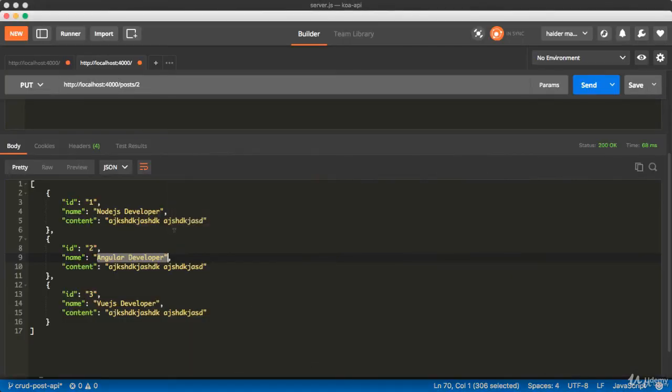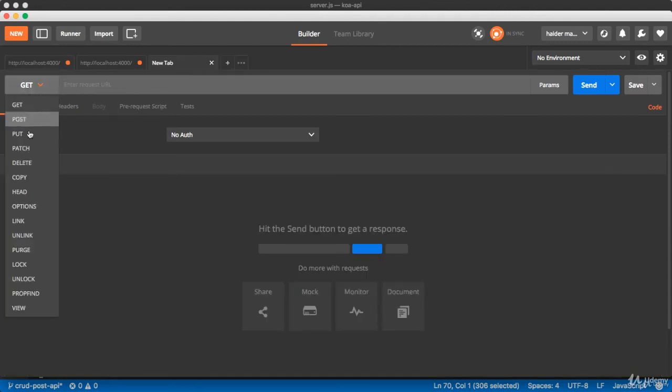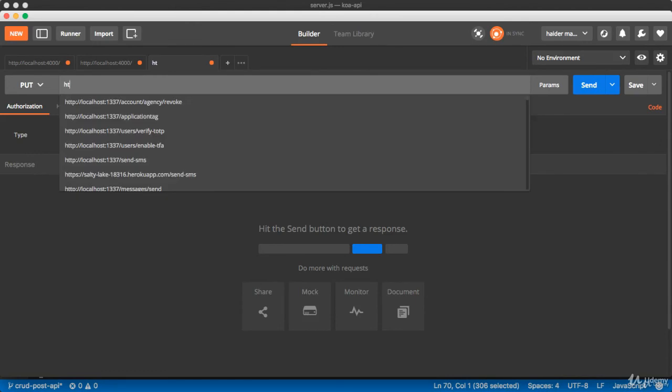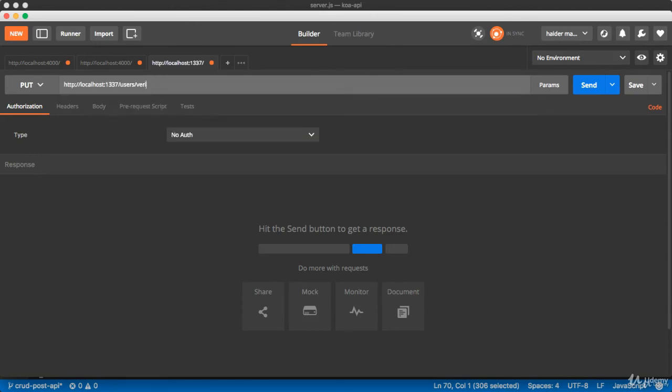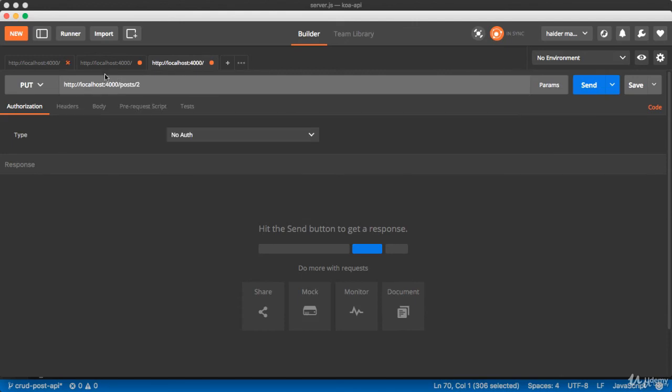Let me send the request from Postman. First of all, I would like to find all the posts. Here you can see Node.js, Sales.js, and Vue.js. Let's imagine that I would like to update the name of the Sales.js developer with post ID 2. So I'm going to select the put method here. The URL should be http://localhost:4000/post and the ID will be 2.